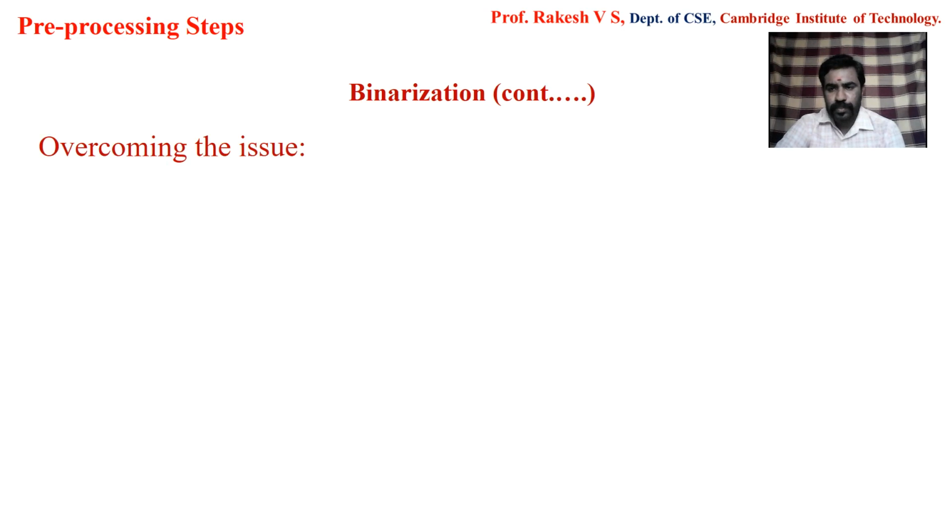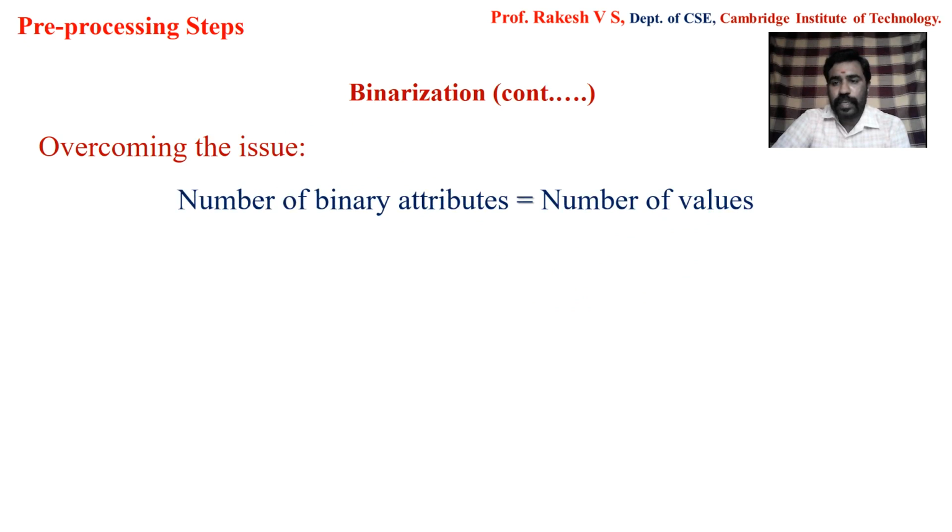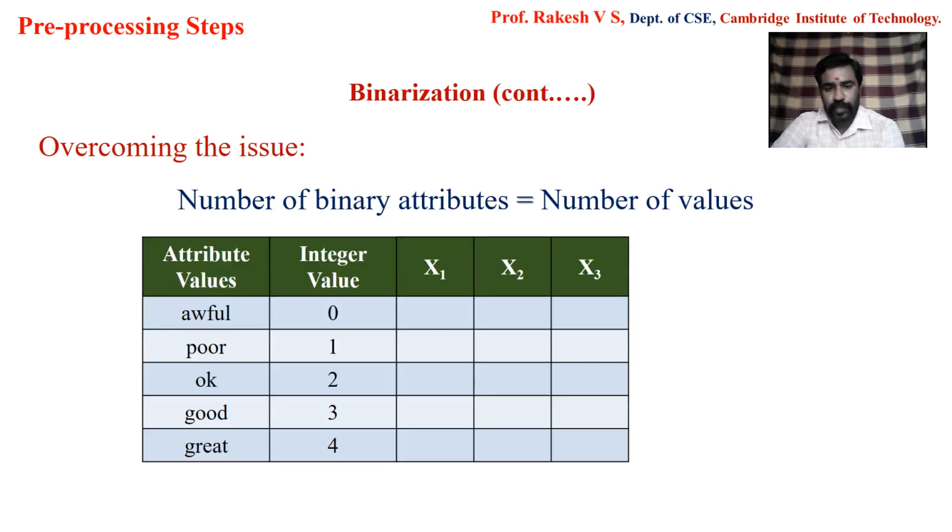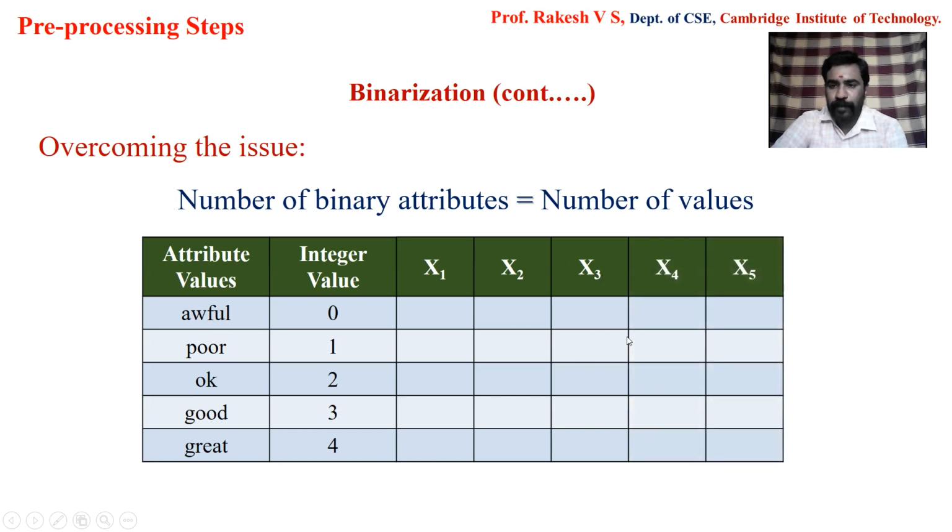Since it is a complicated issue, we need a way in which we can overcome it. In such cases, instead of finding the number of binary attributes required using the formula, we can consider the number of binary attributes equal to the number of values. This can be done with prior knowledge of the analysis process. Clear? Whatever table we have for this, we need to have the number of binary attributes equal to the number of values given, which means as I have 5 values here, I will require 2 more binary attributes, x4 and x5.